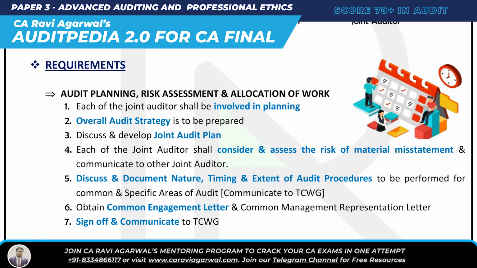So in the first requirement, audit planning, risk assessment, and allocation of work, each of the joint auditors shall be involved in planning, the overall strategy has to be prepared, and the joint audit plan discussed and developed. Related to risk assessment, each joint auditor shall assess the risk of material misstatement and communicate to other joint auditors, discuss nature, timing, and extent of audit procedures, and lastly sign off and communicate to TCWG.